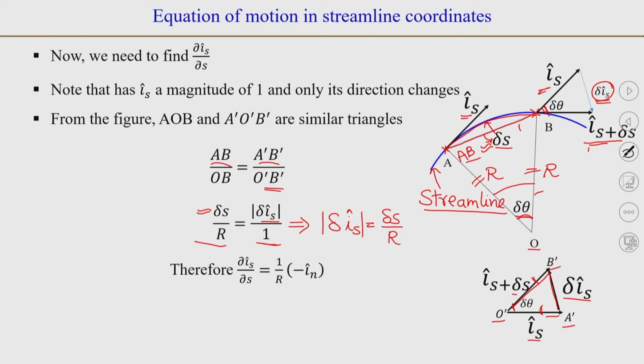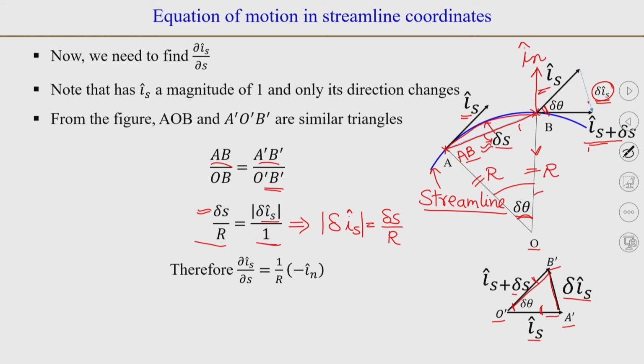Now, this is the magnitude, and as we can see from here, if this is the i_n direction, then the vector will point in the minus i_n direction. It is not drawn properly, so they do not appear to be parallel.